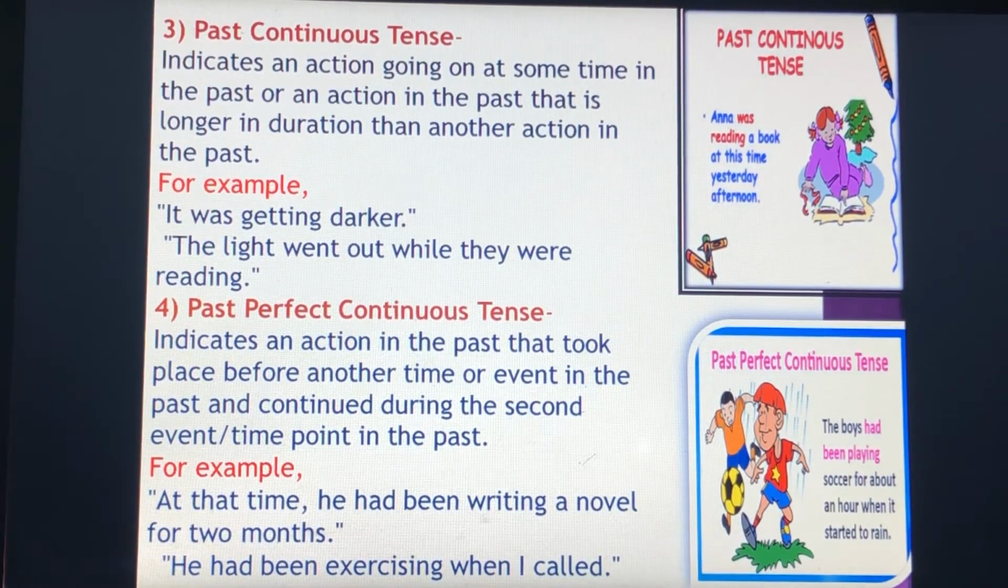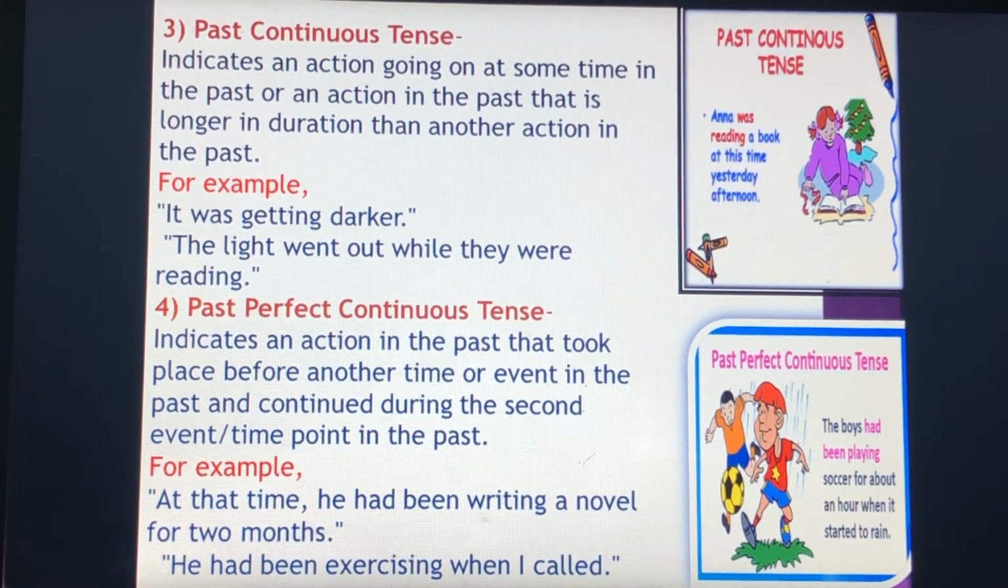What we have to note down here is that the form of past perfect continuous tense is had plus been plus verb plus ing. This should be the structure when we are making the sentence. Here they have made, at that time he had been writing: had plus been plus verb plus ing. He had been exercising when I called. Same here, we have used the structure had plus been plus verb plus ing. So this is the past perfect continuous tense structure.